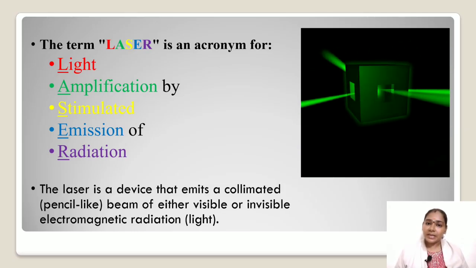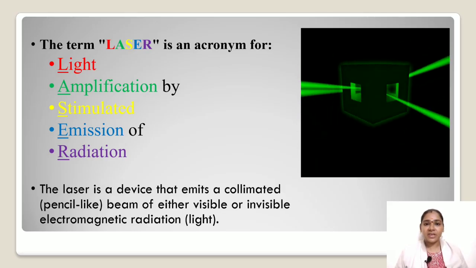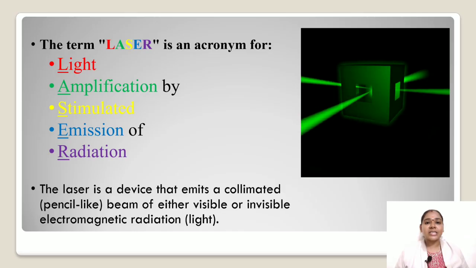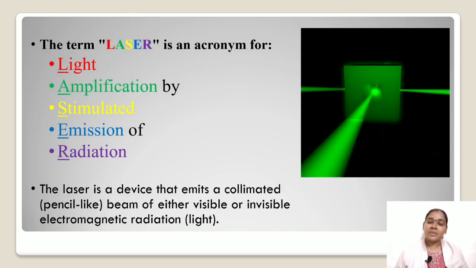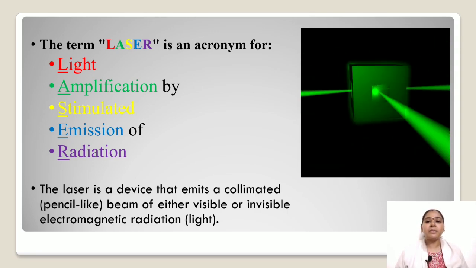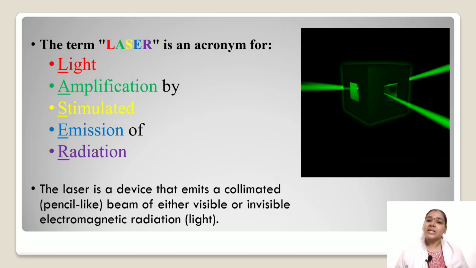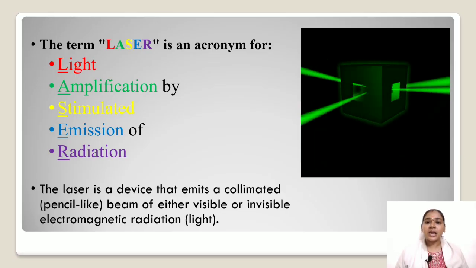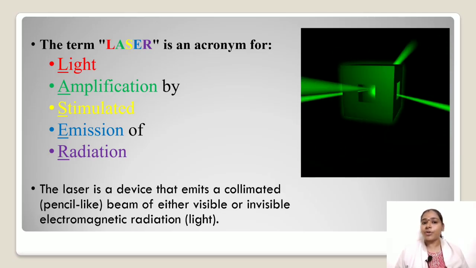So the term laser is an acronym word. L stands for light, A stands for amplification, S stands for stimulated, E stands for emission, R stands for radiation. So stimulated means induced, amplification means multiplication. So induced emission of radiation, the light will be multiplied. So this is the meaning of laser, light amplification by stimulated emission of radiation. So the laser is a device that emits a collimated pencil-like beam of either visible or invisible electromagnetic radiation.